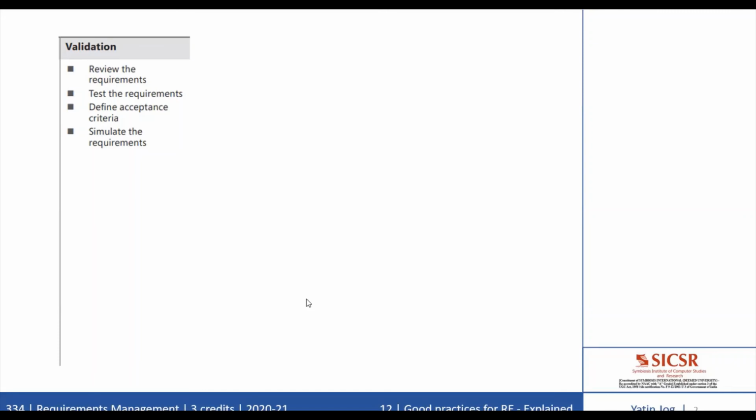Simulation is not a substitute for thoughtful requirement elicitation and analysis, but it does provide a powerful supplement. So these are a few of the good practices from the validation point of view.